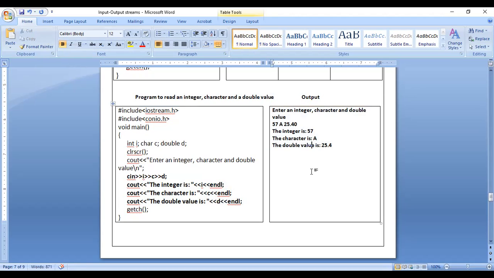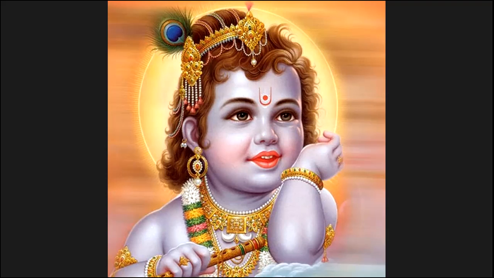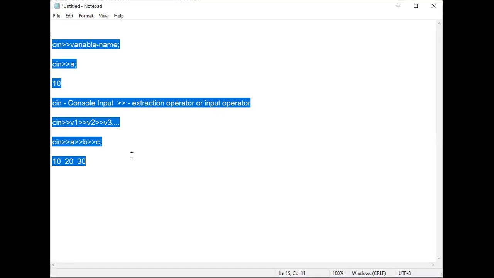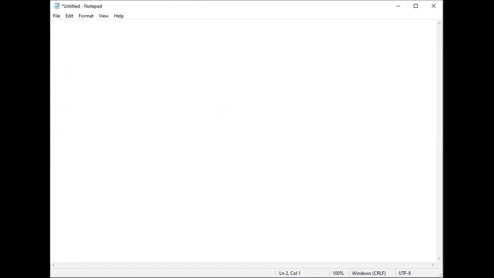So what makes the difference here? We are just entering an integer value, a character value, and a double value, but in the output, how we have to give the value, that we should know. Before that, I will tell you one thing: whenever we are entering values on the console screen, in two ways we can enter.